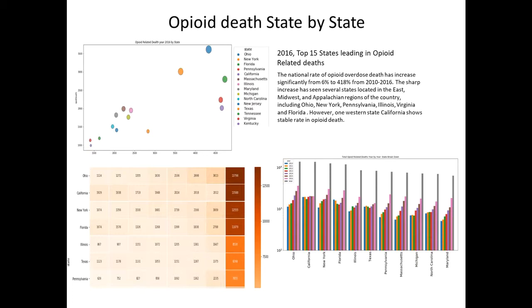The sharp increase has been seen in several states located in the East, Midwest, and Appalachian region of the country, including Ohio, New York, Pennsylvania, Illinois, Virginia, and Florida. However, one state, California, shows a stable rate in opioid-related death, which is pretty visible in the bar chart down at the bottom.